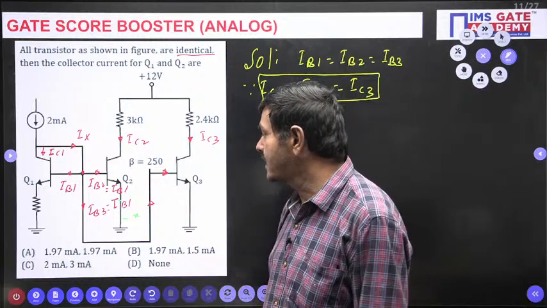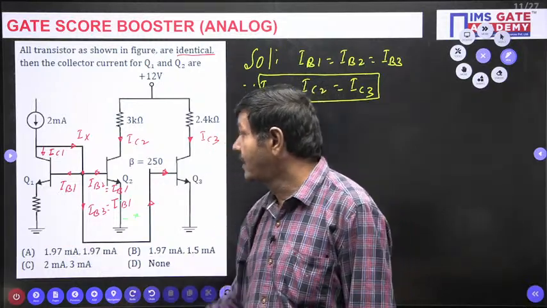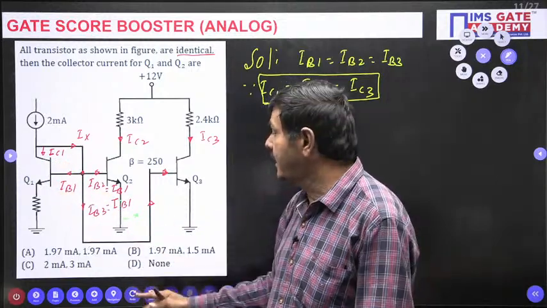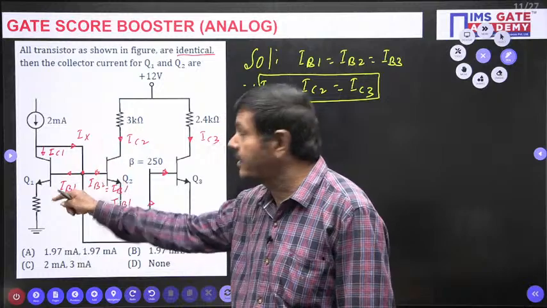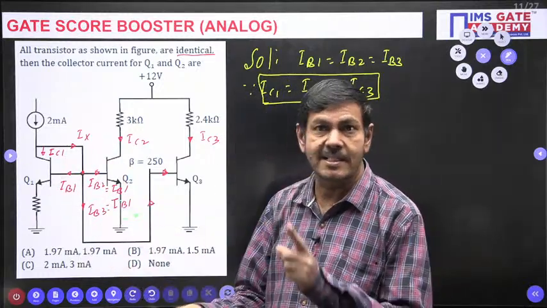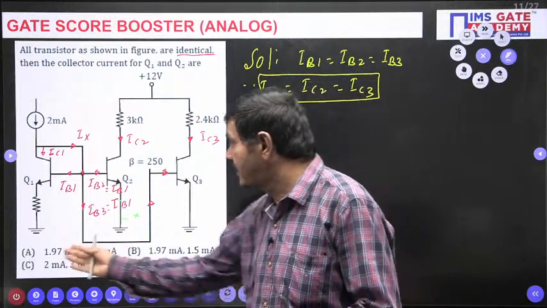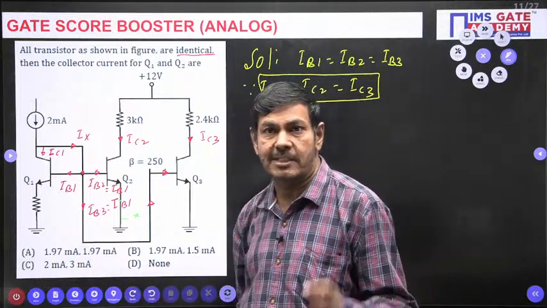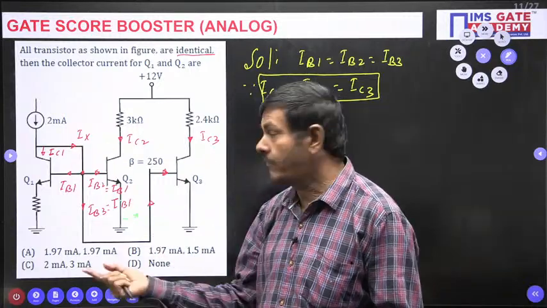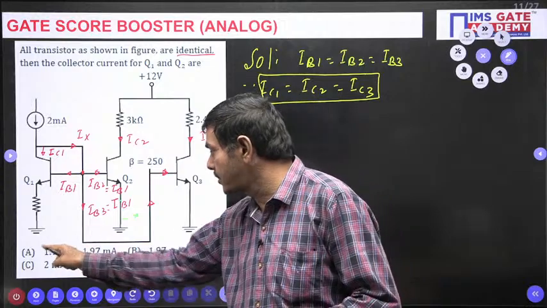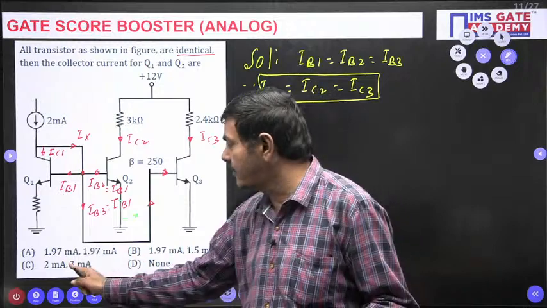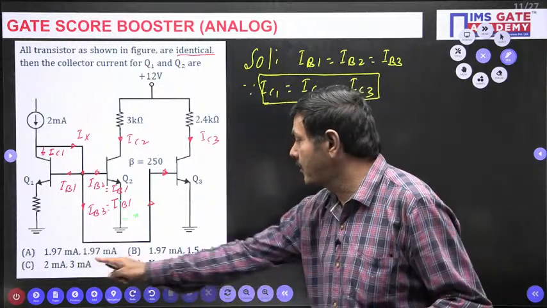But some students will say, sir, this current is not correct. That current may come different, is it not? Yes, maybe. In case I am not getting 1.97 for IC1, you think it is none only. Those two currents are the same, but that may not be 1.97. That's why initially we need to find what the IC1 value is. If you are getting 1.97, this option is correct. If you got a different value, then none is correct. These two will not be the same.